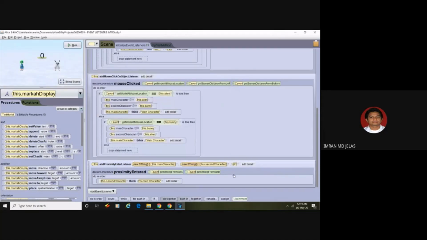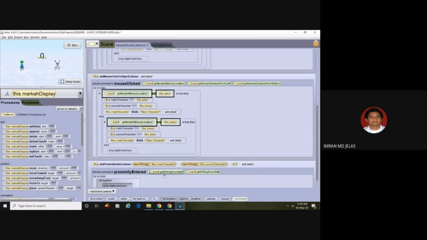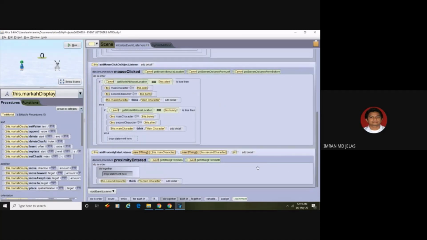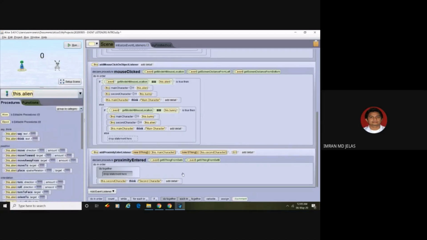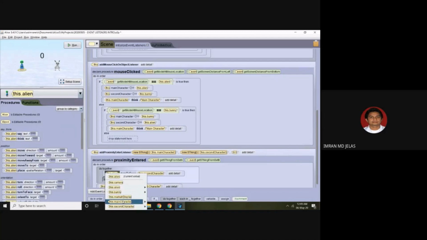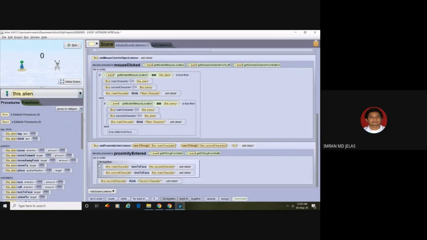So to improve that, what we can do is once they are close to each other, they will turn to face each other. So what we can do here is we put turn face to second character. The main character will turn face to second character, and also the second character will turn face to the main character. We add this one and put it together so that they will turn their face at the same time. So let's try this one.